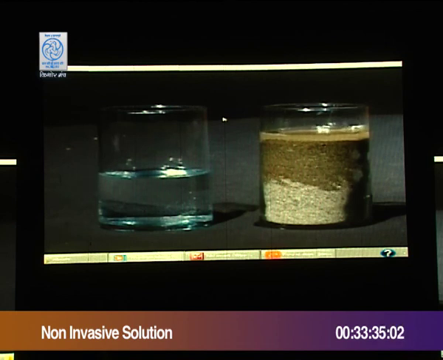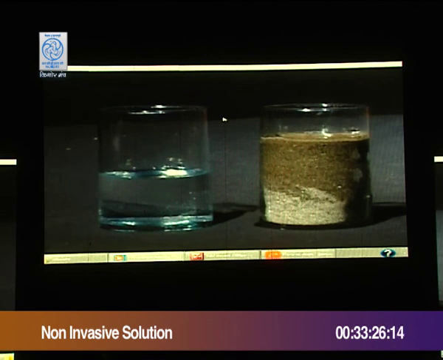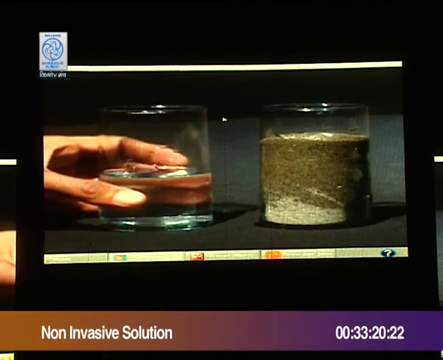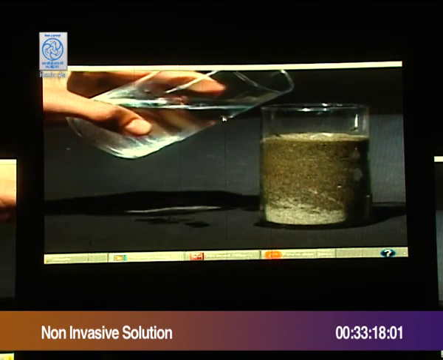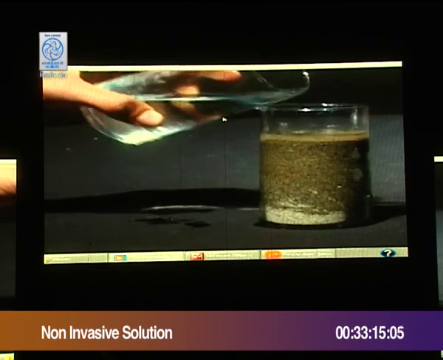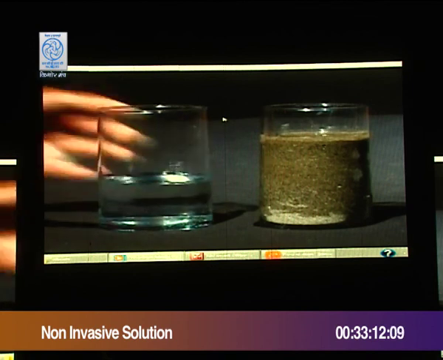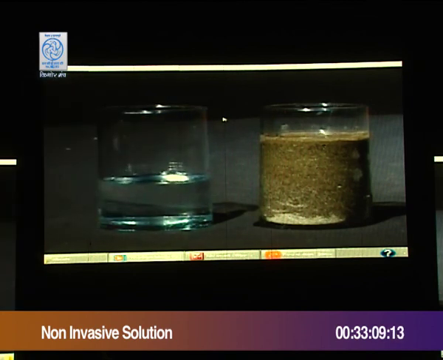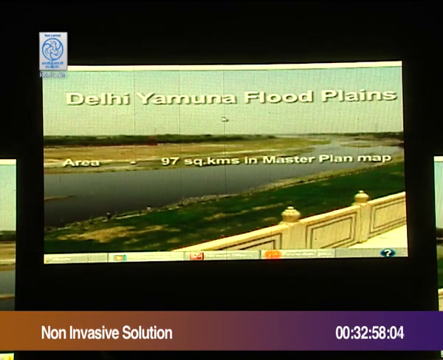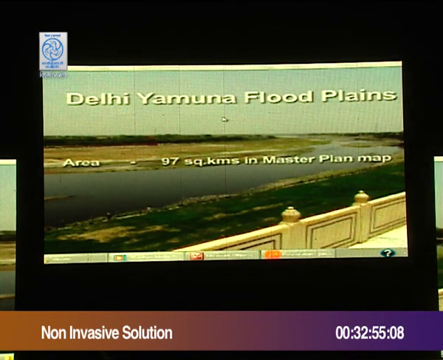So we are gradually getting to the bottom of the glass. The water is percolating through the sand. You can see that it is percolating quite fast. So you see, if you compare the levels of the two glasses, that at least 50% of the water has soaked into the sand. And this is exactly what the Yamuna floodplain can do for you.